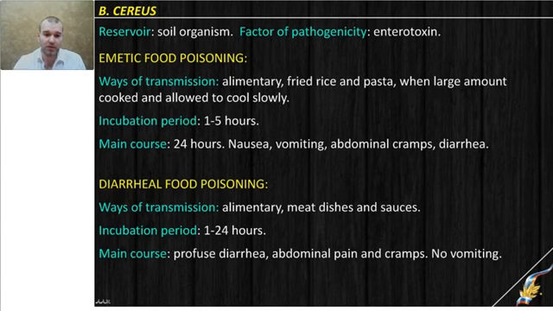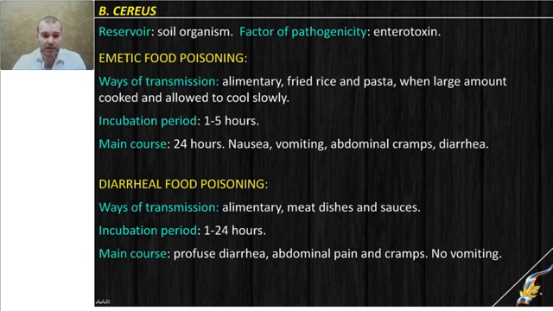And when that food is eaten by a human, then usually within a few hours, the subject will feel nausea, vomiting, some abdominal cramps, and diarrhea will appear. Usually the disease is self-limited and will disappear in the first day after infection, after poisoning, and symptoms are not really specific.